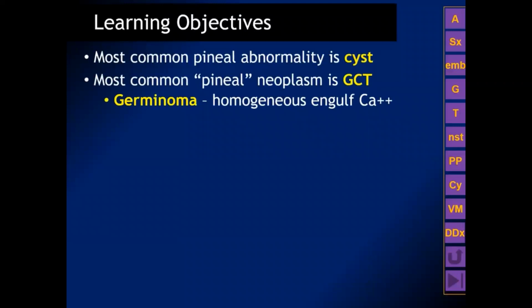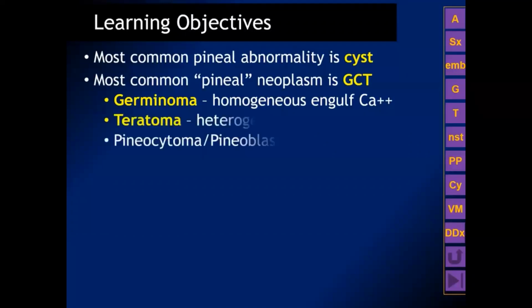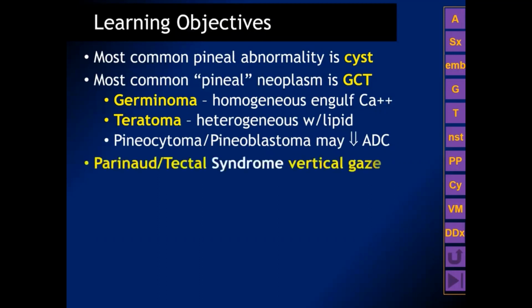The germinoma histology is most common. It's a homogeneous lesion that engulfs pineal calcification. The second most common is a teratoma, which is typically heterogeneous with lipid. Pineocytoma and pineoblastoma are pineal parenchymal tumors, and they may have restricted diffusion.